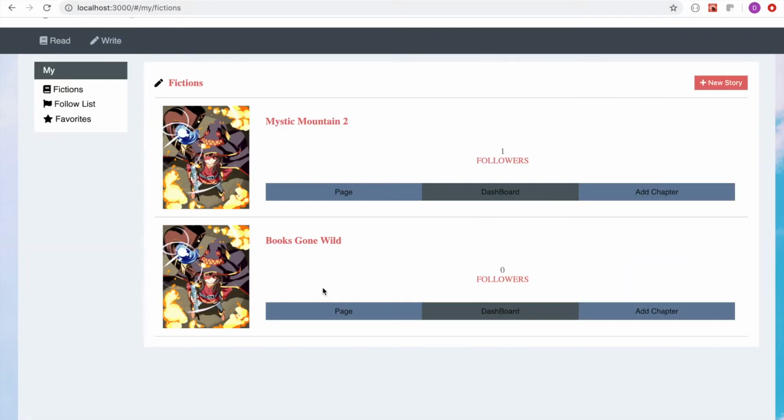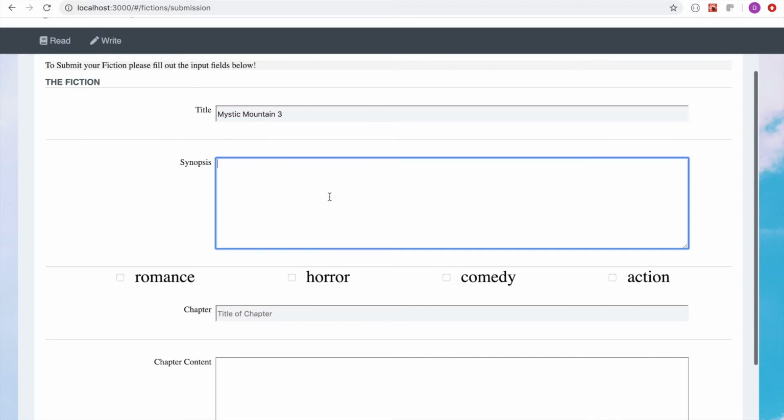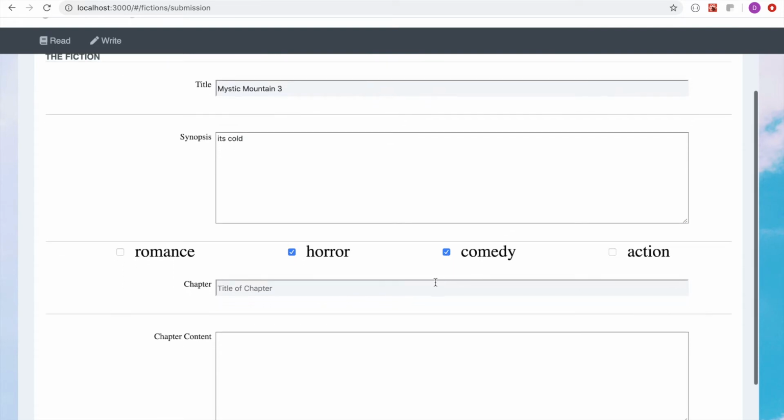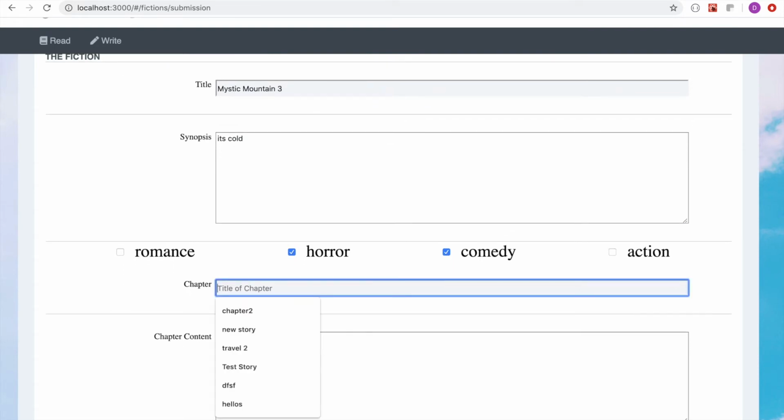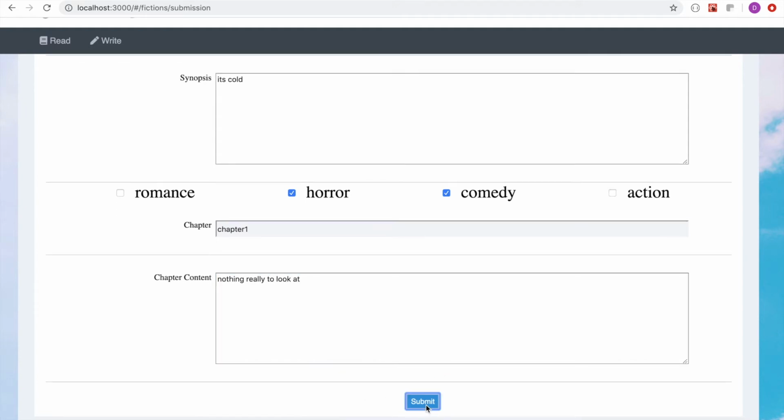Well, as you can see, we have this Book's Gone Wild, but we can also create a new story. Let's do that. Let's make it Mystic Mountain 3, the sequel. Let's add our synopsis of being it's cold. Let's add 2 genres, horror comedy. We have to add a chapter because what would a story be if it didn't at least have 1 chapter? Let's add chapter 1. Content's gonna be nothing really to look at. Cool. Let's submit it.